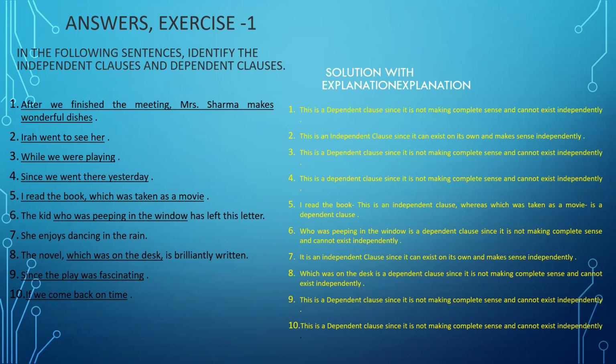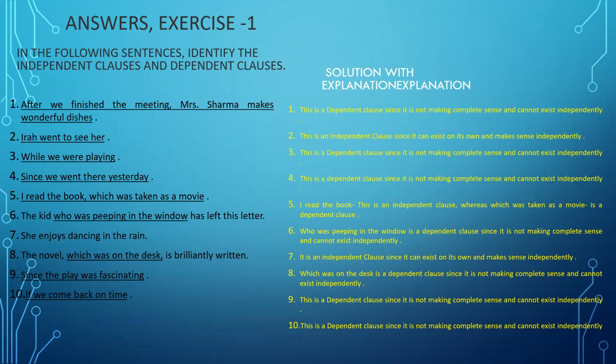Look here. After we finish the meeting is a dependent clause since it is not making a complete sense and it cannot exist independently. Ira went to see her is an independent clause, that is a main clause or a principal clause which has a complete meaning. While we are playing, it is a subordinate clause. Since we went yesterday, it is a dependent clause or a subordinate clause because it is starting with a conjunction. I read the book which was taken as a movie: I read the book is a main clause, whereas which was taken as a movie is a dependent clause.